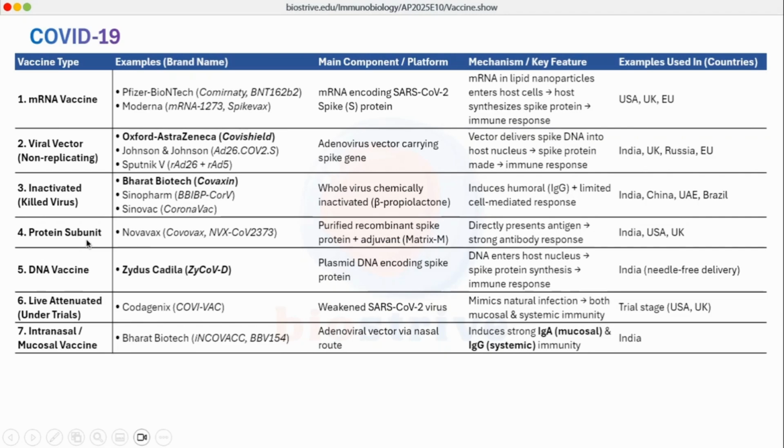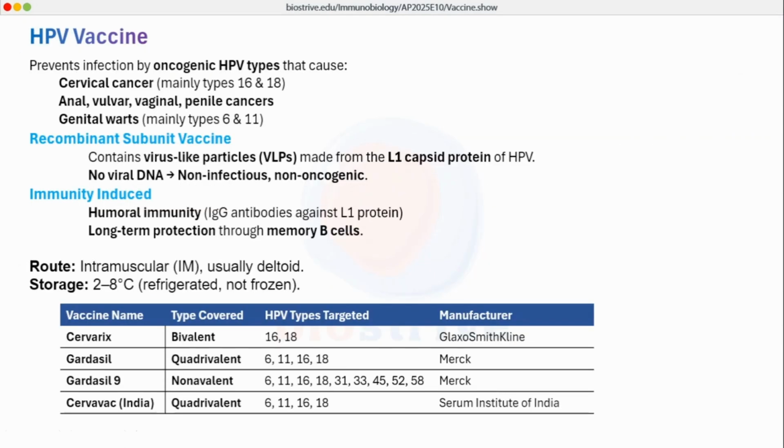For protein subunit vaccine, we have the Novavax vaccine. We have a specific DNA vaccine we talked about earlier, which is ZyCoV-D. We have a live attenuated vaccine, which is Codagenix. We have a mucosal or intranasal vaccine, which is again from Bharat Biotech, named right here. The main component or platform, the key mechanism and examples of countries in which these vaccines have been administered are represented in this table. You can study it on your own.